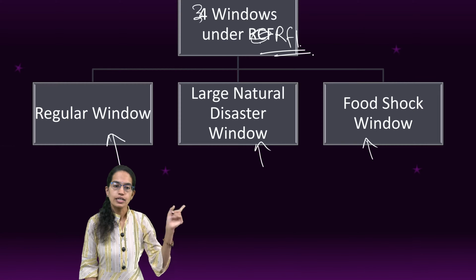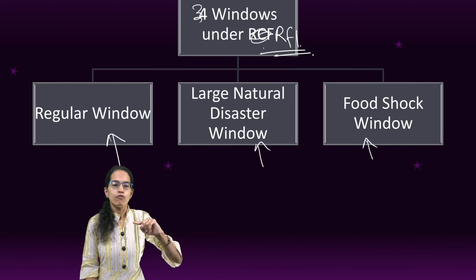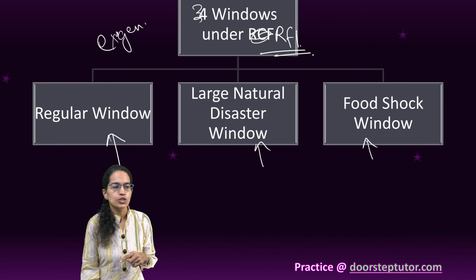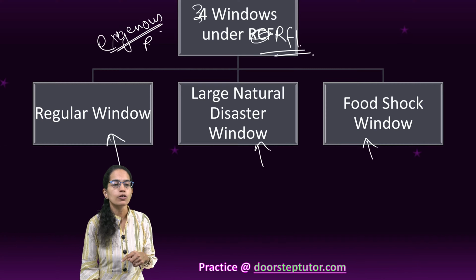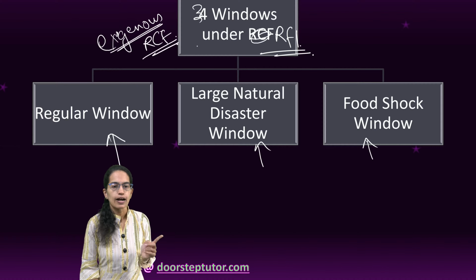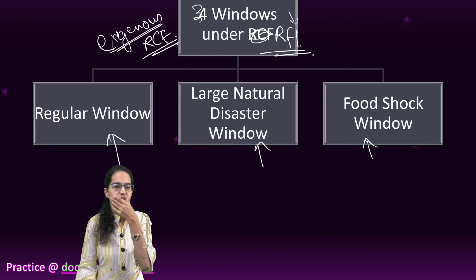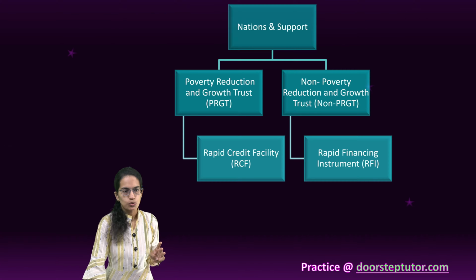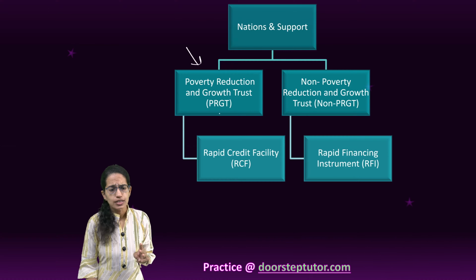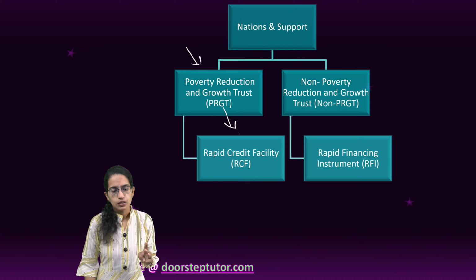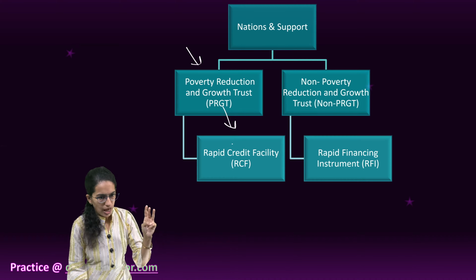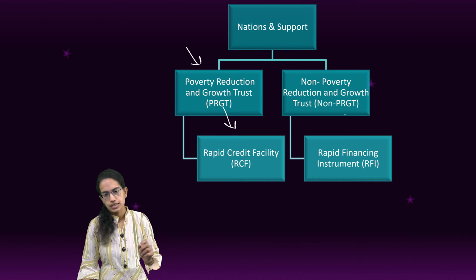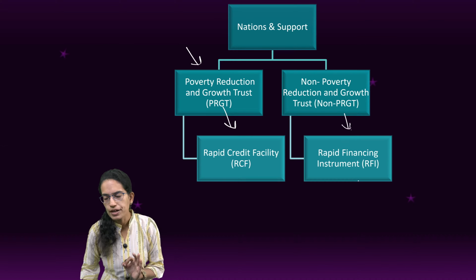However, under RCF there were 4 windows, one of which is missing here, the exogenous shock window. So the exogenous shock window belongs to the rapid credit facility. However, under rapid financing instruments, there are just 3 options which can lead to this issue. Again, as we understood, rapid credit facility goes to the Poverty Reduction and Growth Trust eligible nations. However, the non-PRGT nations would be eligible for rapid financing instrument.